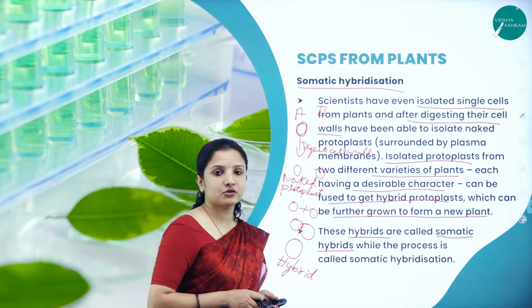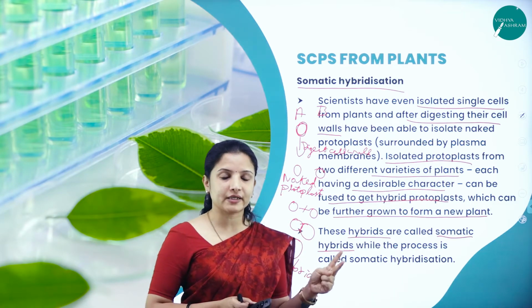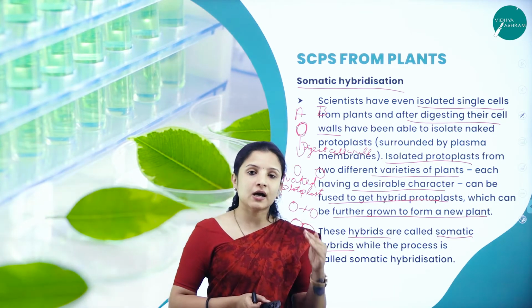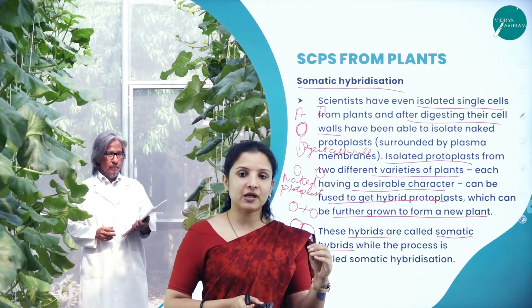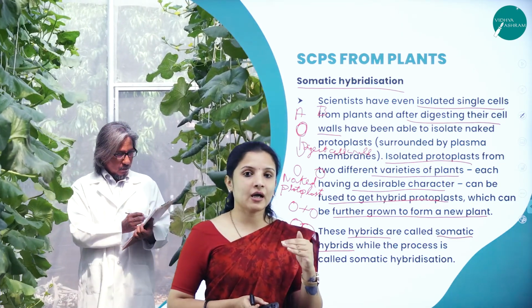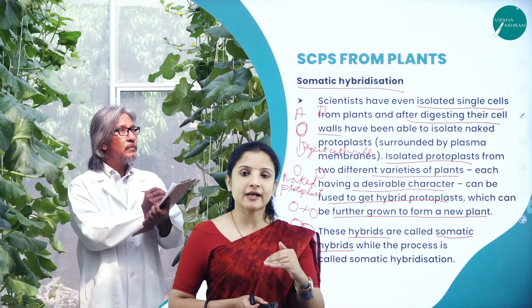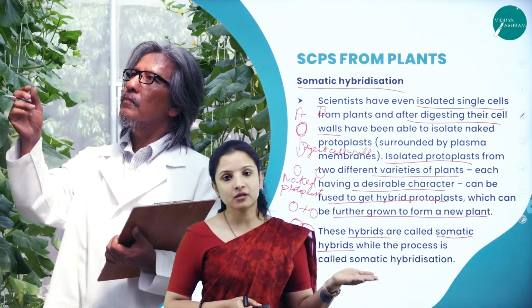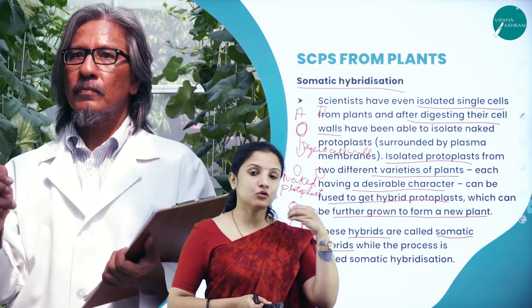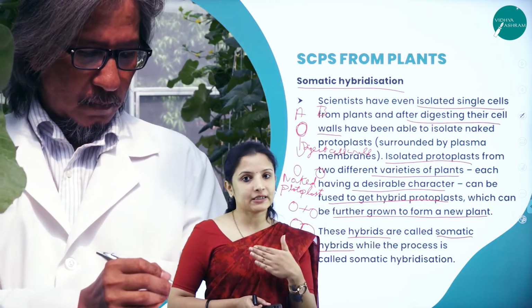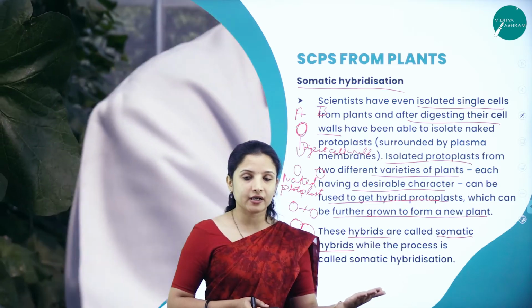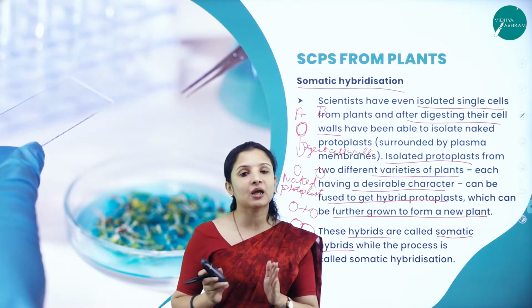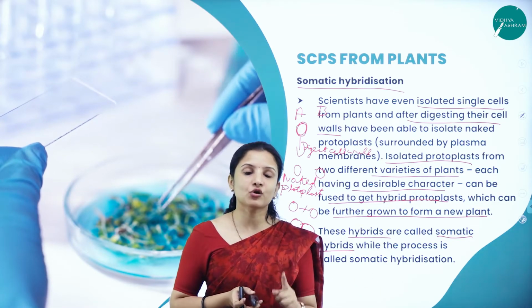So there is a difference between the somaclones and the somatic hybrids. Somaclones: when we use an explant in tissue culture, the new plant that is generated from the explant will be like a clone to the explant, that is, a clone to the plant from which the explant has been taken, or clone to the parent plant. Why? Because it will carry the same characteristics. That is called somaclonal.